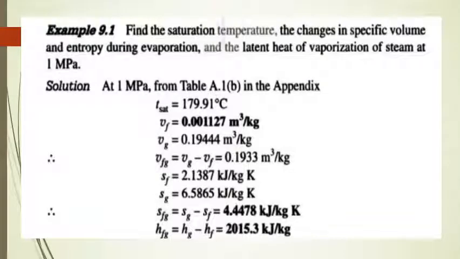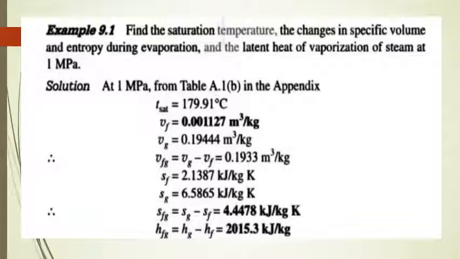Okay, let us solve some problems on pure substance. Find the saturation temperature, the changes in specific volume and entropy during evaporation, and the latent heat of vaporization of steam at 1 megapascal. What we need to find out here is the saturation temperature, the change in specific volume and entropy during evaporation, and the latent heat of vaporization of steam at 1 megapascal.